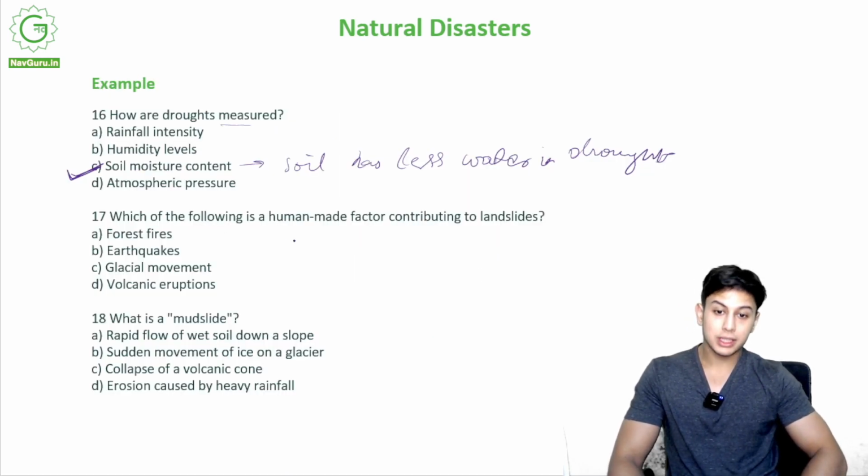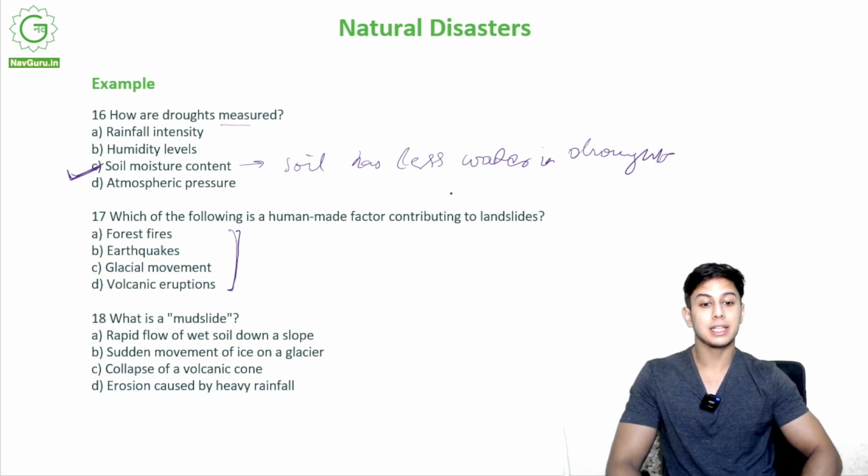Which of the following is a human-made factor contributing to landslides? Out of these, one is a human-made factor that creates landslides. So landslides occurring due to a human factor. Now what are these? Is it forest fire? Is it earthquake? Is it glacial movement, or is it volcanic eruptions? Out of these, one is a human-made factor. The correct option is A, forest fires.